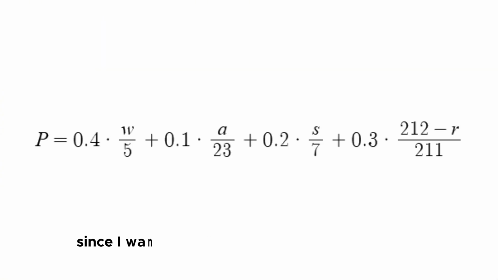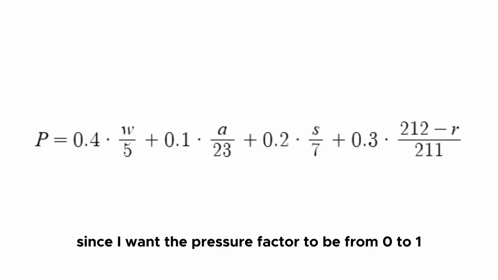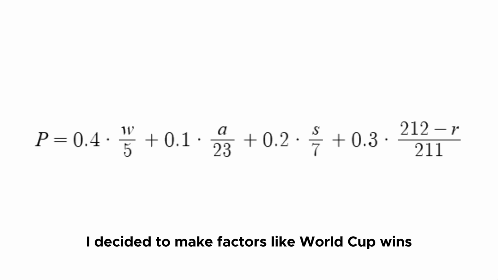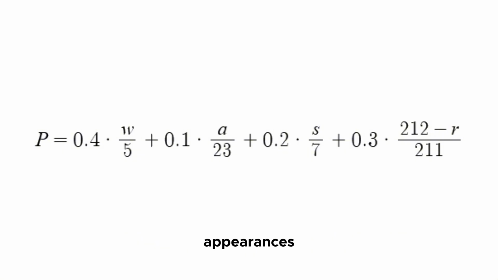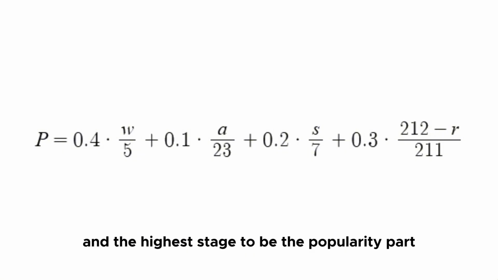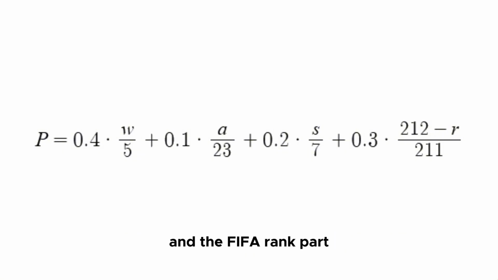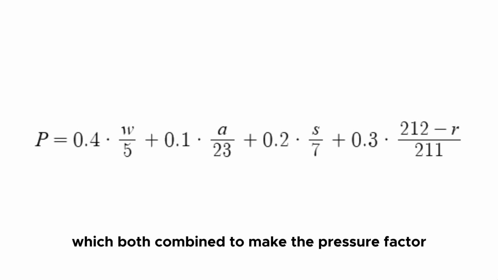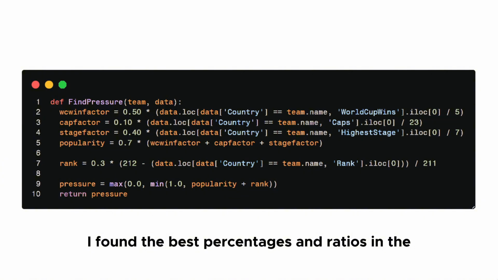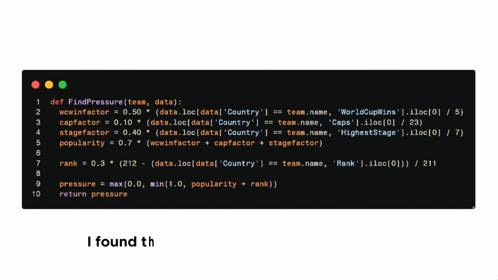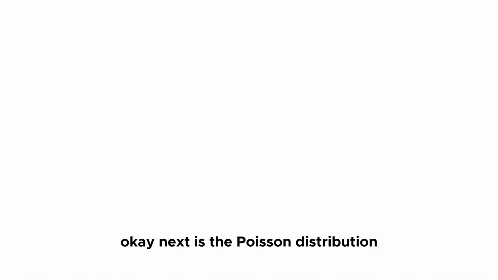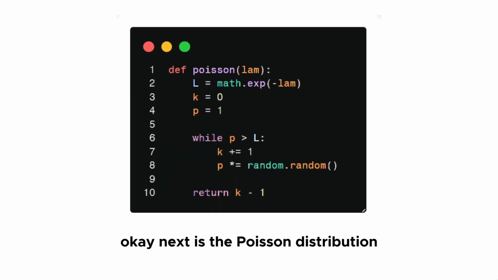Now let's go over how I calculated the pressure of each country. Since I want the pressure factor to be from 0 to 1, I decided to make factors like World Cup wins, appearances, and the highest stage the popularity part, and the FIFA rank the other part, which both combine to make the pressure factor. So with a bunch of tweaks, I found the best percentages and ratios for the pressure part.